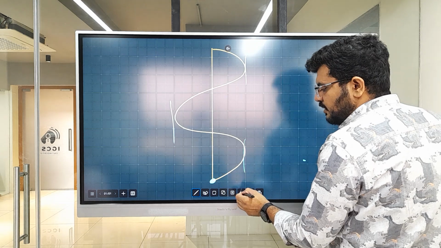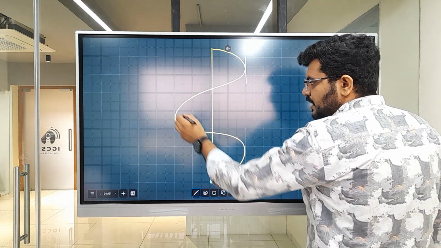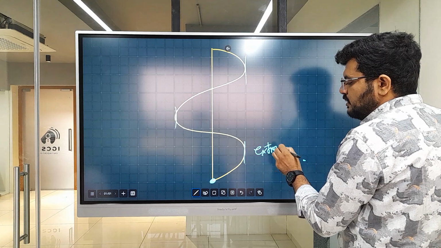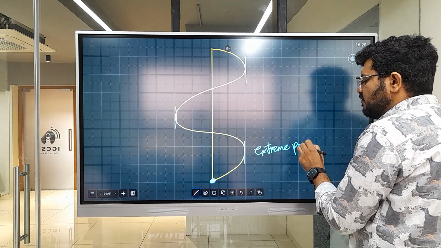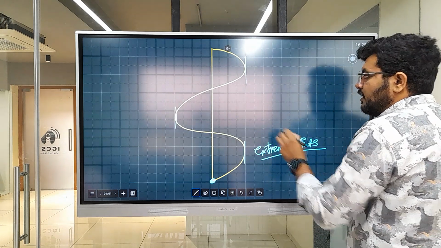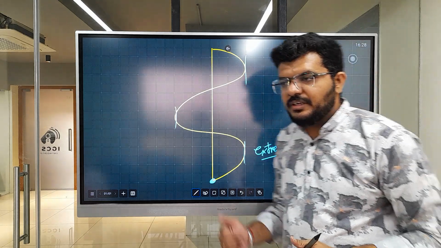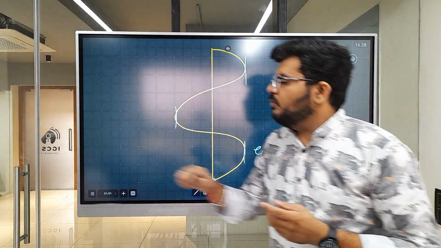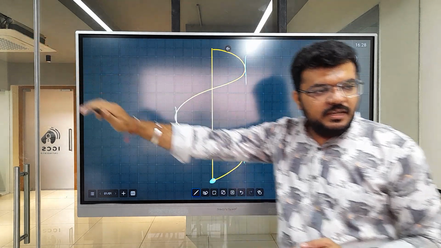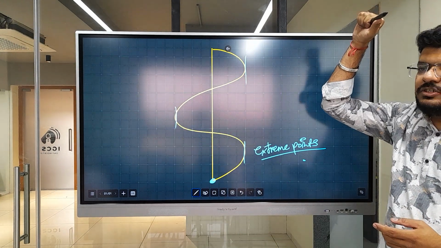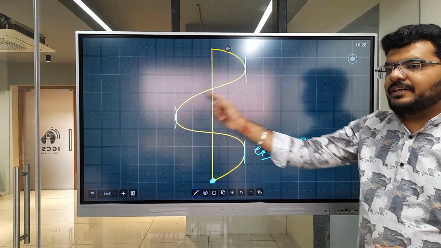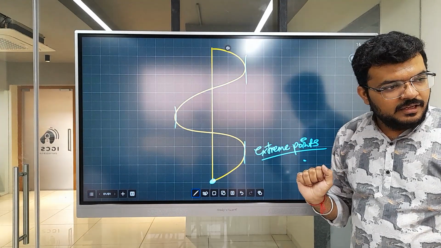They are not crest and trough right now. These points are known as extreme points. These are the points where the pendulum can shift maximum to. It cannot go beyond this. If I disturb a pendulum, it can go maximum to this point, and then it will come back on the other side also. It will go maximum this much, and then again come back. So these are extreme points, right?